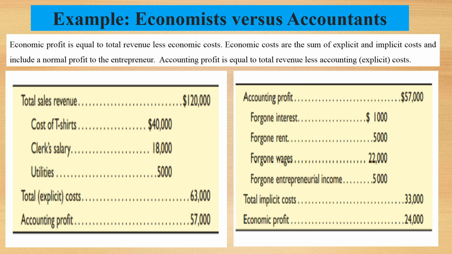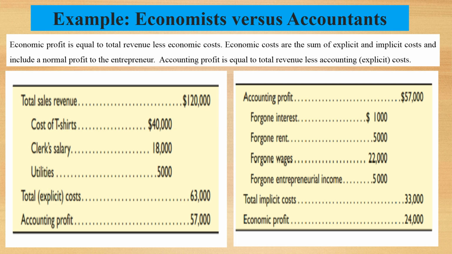On the left side, we have total sale of $120,000. We have explicit costs. There are different subcomponents of explicit cost like cost of t-shirt, which is $40,000, clerk salary $18,000, utilities $5,000. When we sum cost of t-shirt, clerk salary and utility, we get total explicit cost which is $63,000. So the accounting profit here is $57,000.